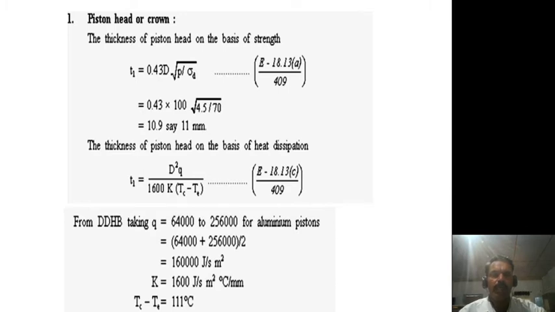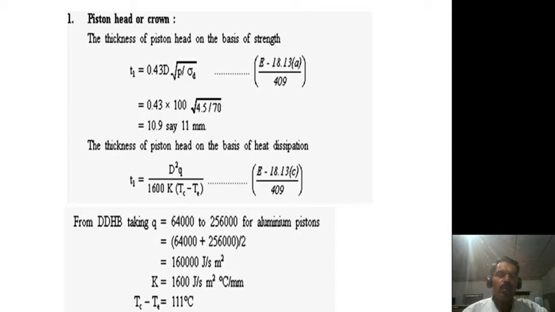So it can be rounded off to 11 mm. Therefore, for the thickness of the piston head on the basis of heat dissipation, there will be a change in formula. A separate formula is there, which is also available on page number 409, so you have to apply that formula. That is on the basis of dissipation.